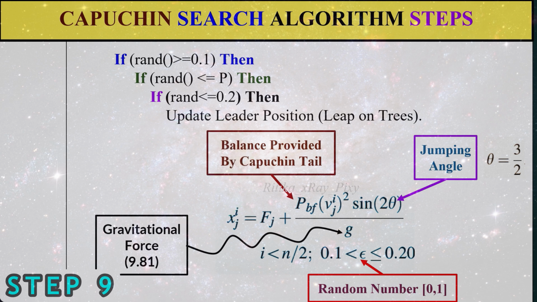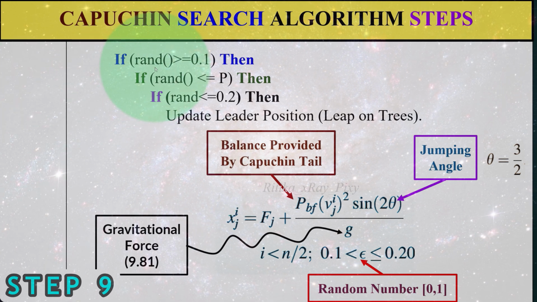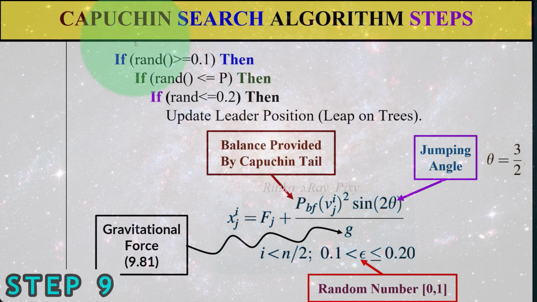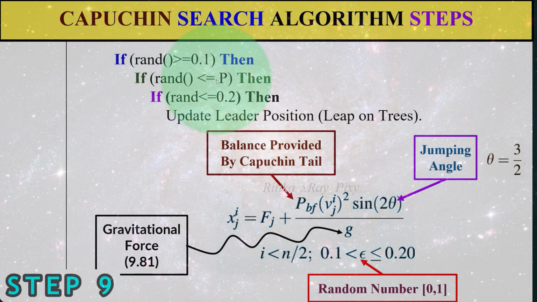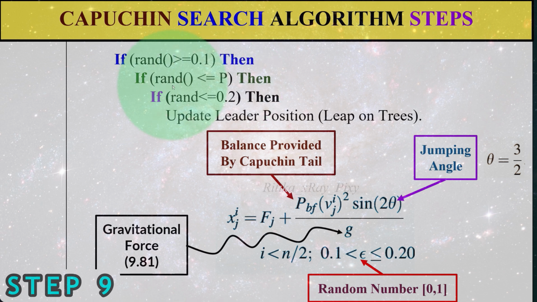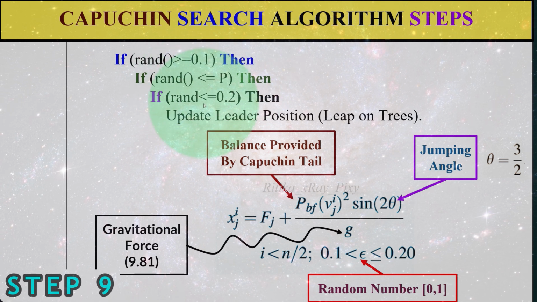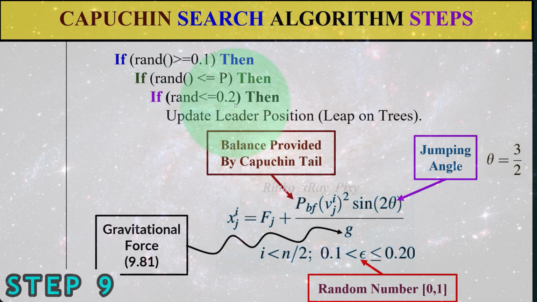After that we will go inside this loop. We will use a random number between 0 and 1 and compare the value here. If this condition is true, go inside this loop, then compare with the p value we initially defined. If this condition is true, then go inside again. If this condition is true, then compare with 0.2.